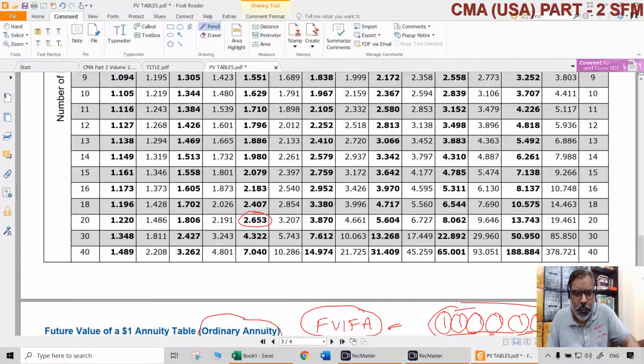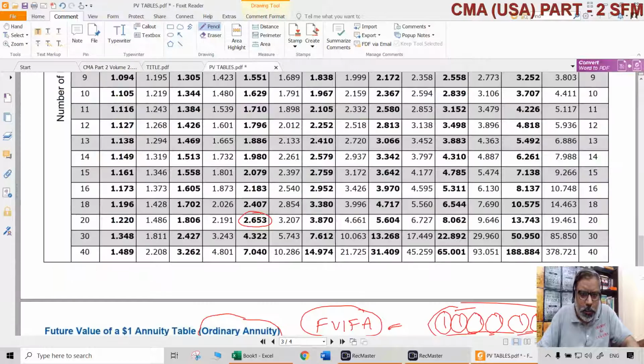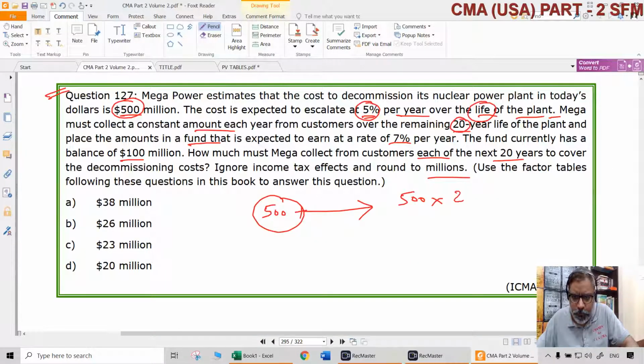The FVIF at 5%, 20 years is 2.653. Now it may cost $500 million, but after 20 years it will not cost $500 million. It will cost more. 500 multiplied by 2.653 is $1,326.5 million it will cost after 20 years to decommission this nuclear plant. That is one piece of information, keep it aside.